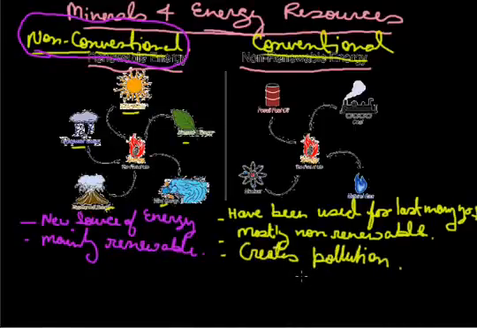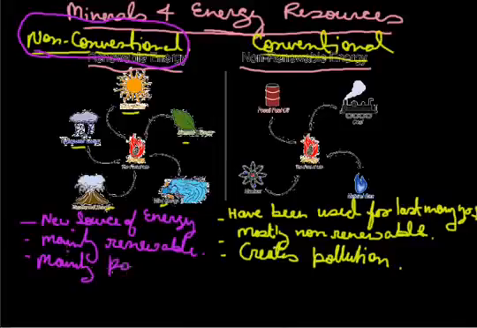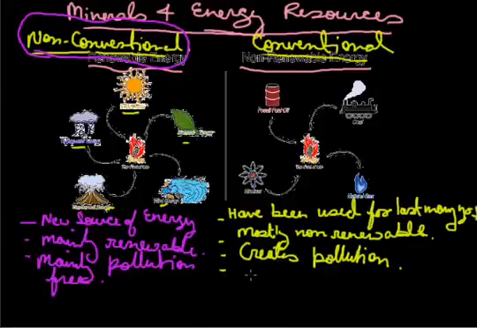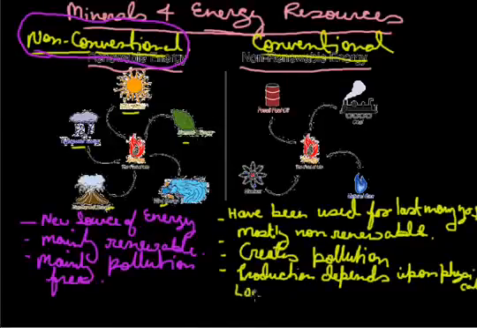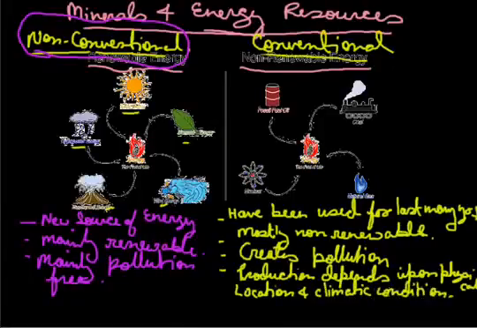They create pollution, whether coal, petrol, etc., all of them create pollution. On the other hand, the non-conventional are mainly pollution free. Production mainly depends upon the physical location and the climatic conditions, that is, where these types of resources are found.